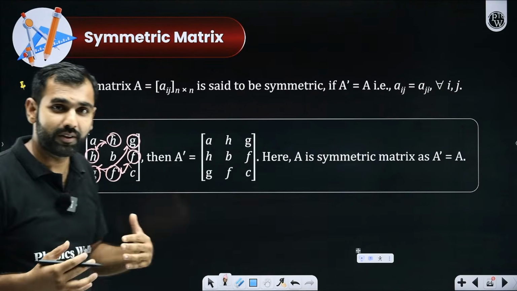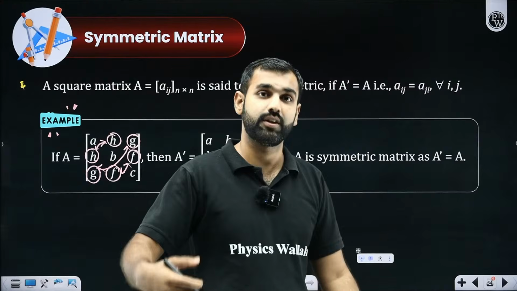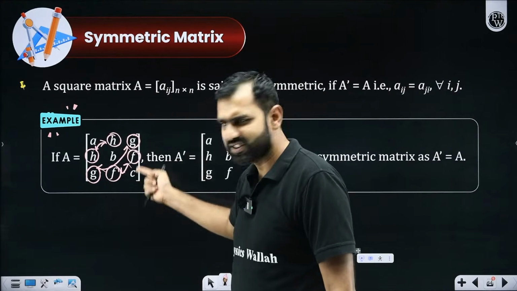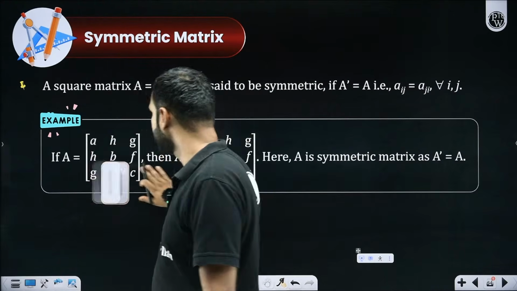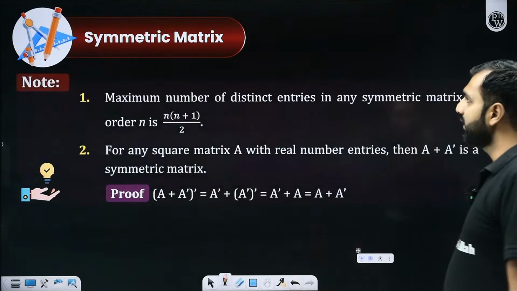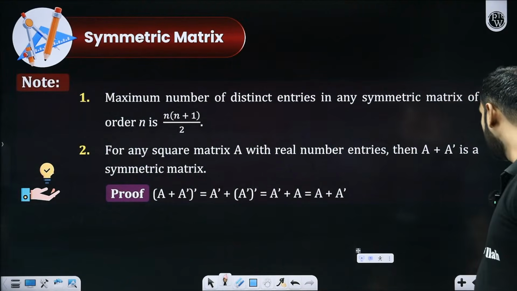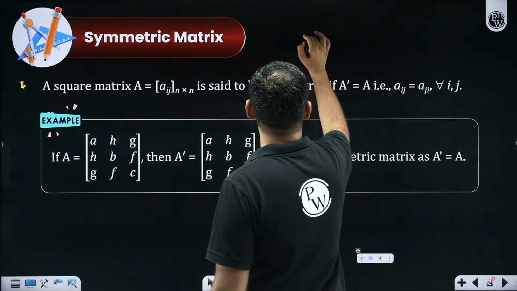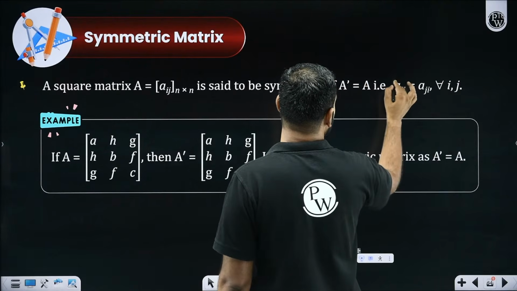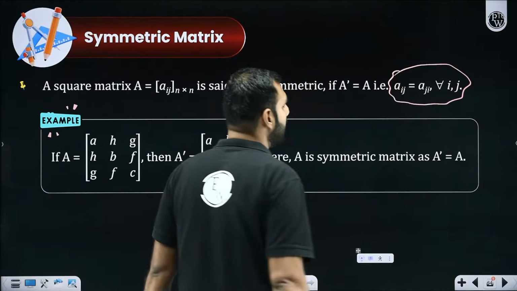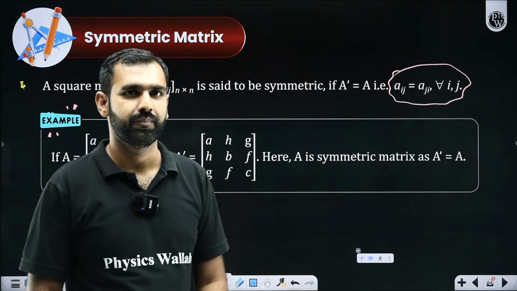Sir, can there be some other definition? Yes. Let me take you towards the third definition, which is an extension of this definition only. What is that? Pay attention, everyone. There I'm giving you this conclusion. I'll write it here: Aij is equal to Aji for all i, j.